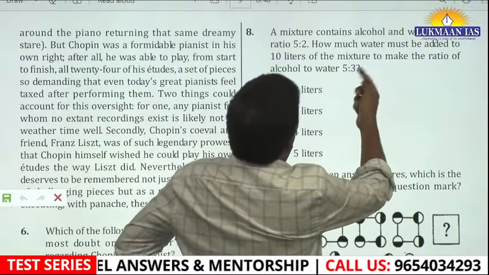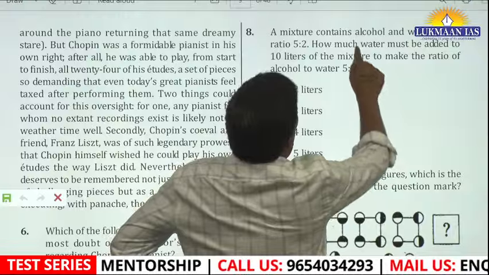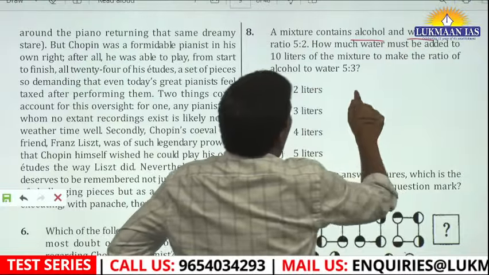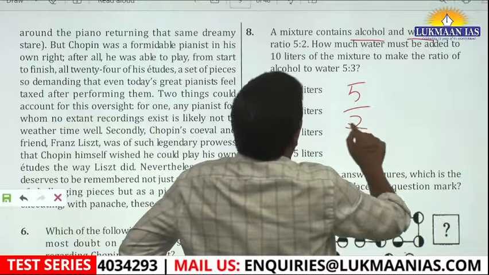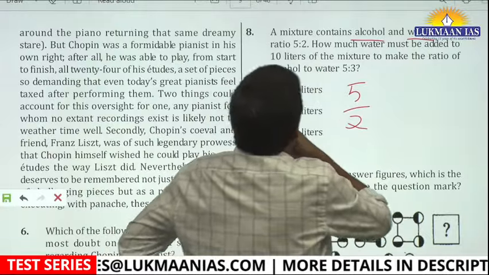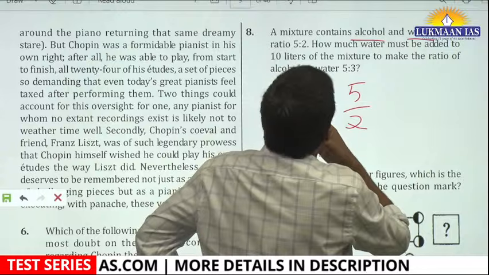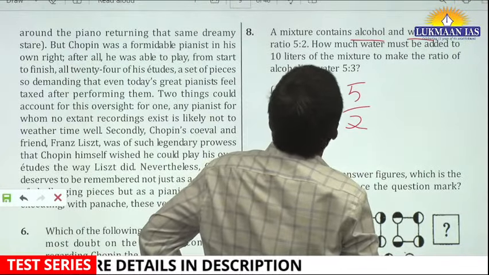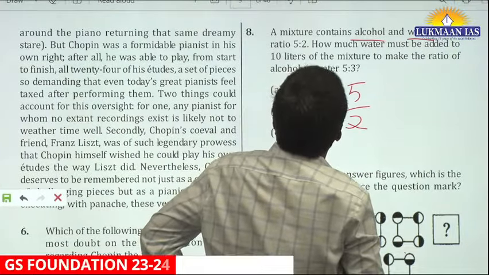Let's see how your mind will work. The alcohol and water in the ratio of 5:2, okay, and the mixture is 10 liters. How much water must be added to 10 liters of the mixture to make the ratio, okay.